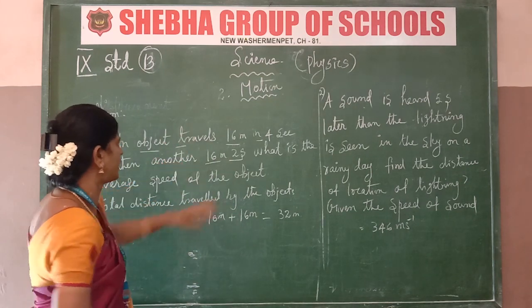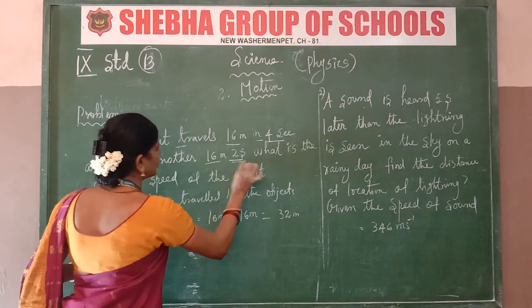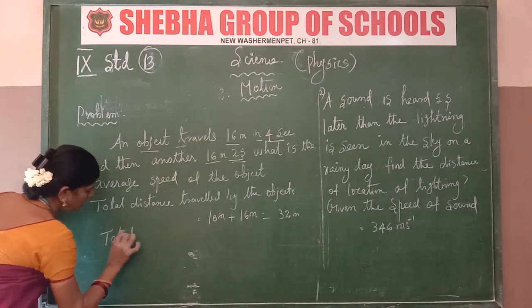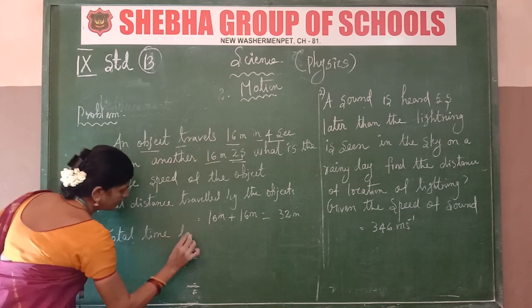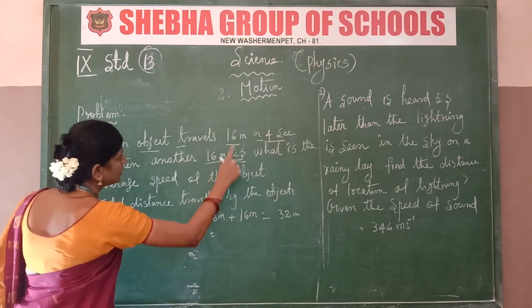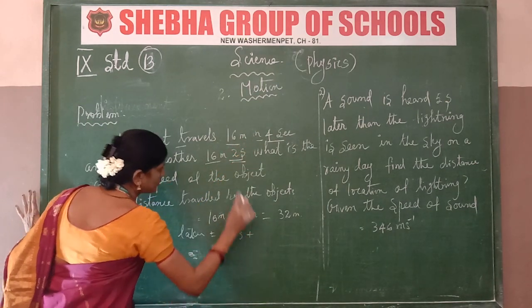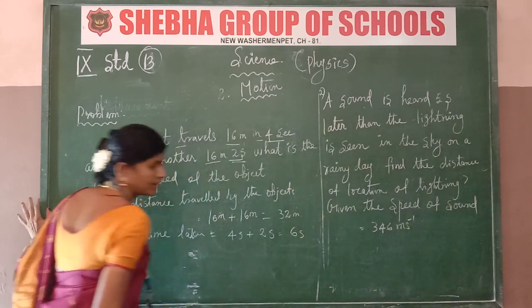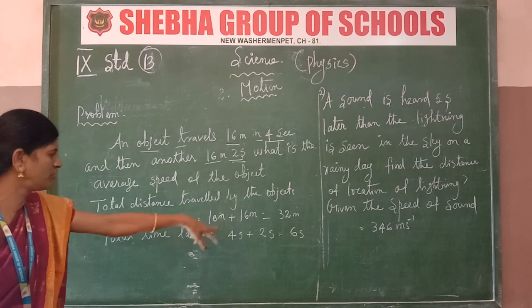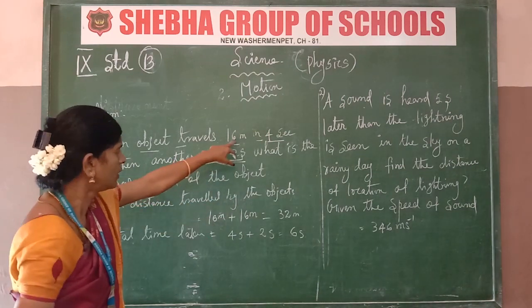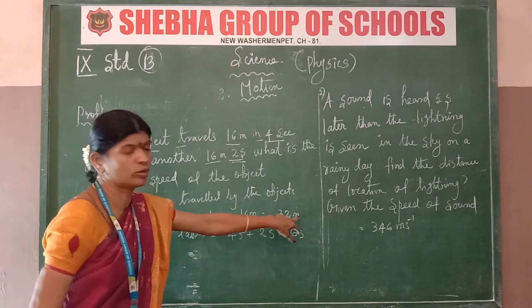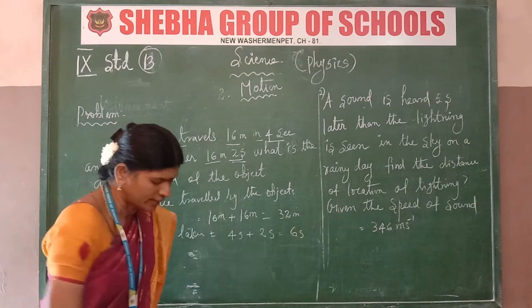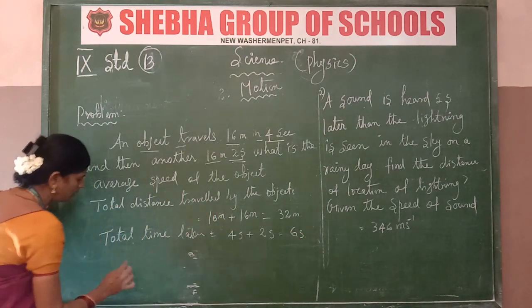Next, total time taken: 4 seconds and 2 seconds. Total time taken equals 4 seconds plus 2 seconds, which equals 6 seconds. It's clear. Total distance traveled by the object is 16 plus 16, 32 m. Total time taken, 4 plus 2, is 6 seconds. Next is the average speed. Listen carefully.